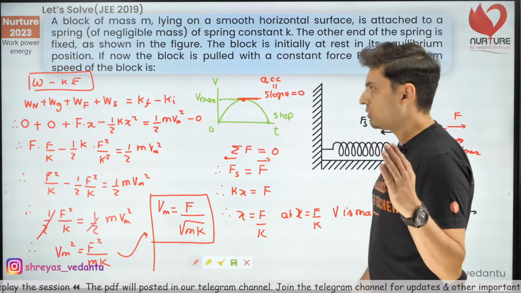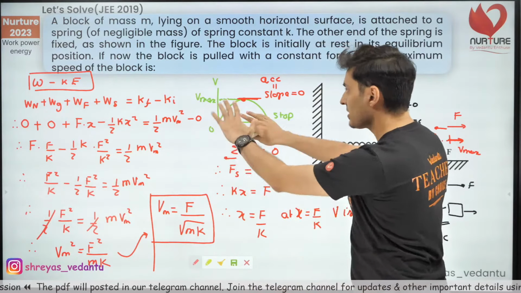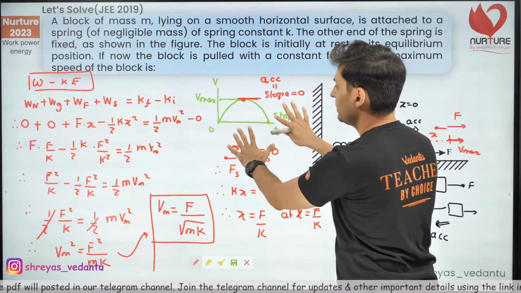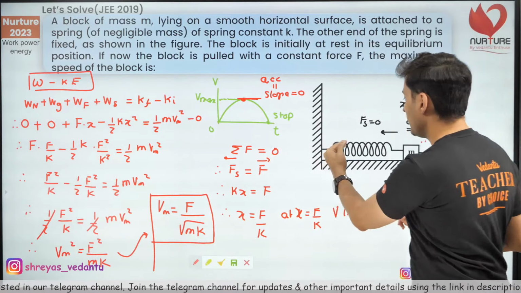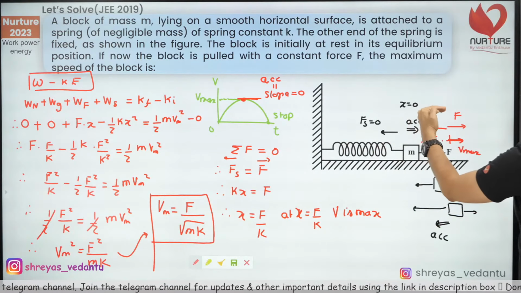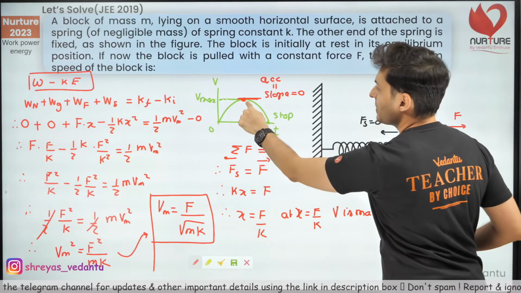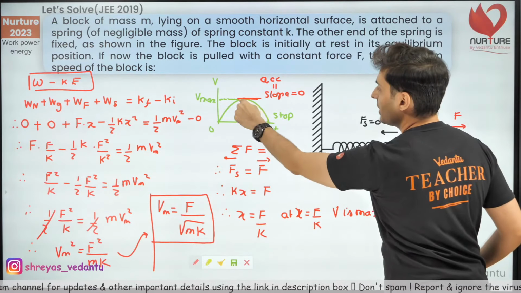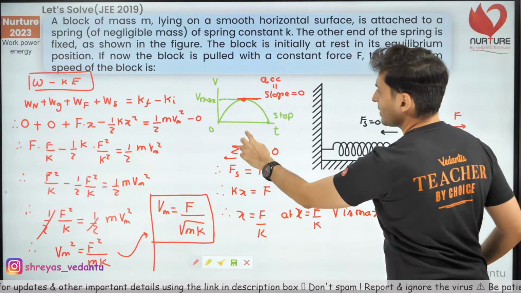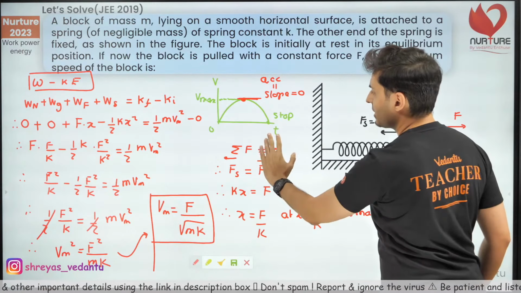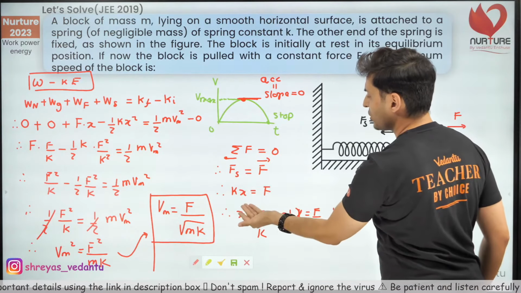So the two concepts over here are, number one, understanding when the velocity will be maximum. So the velocity is maximum when it accelerates and then starts to decelerate. So just when the acceleration becomes 0, you can see it graphically, that's when the velocity is maximum. And we figured out that when acceleration is 0, by Newton's law, net force should be 0.